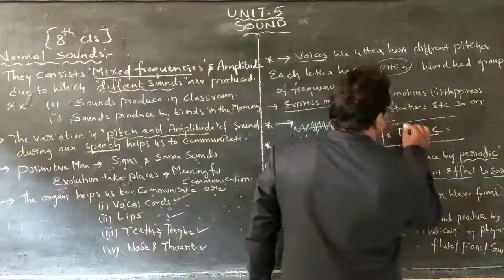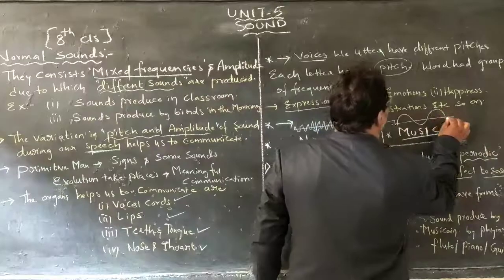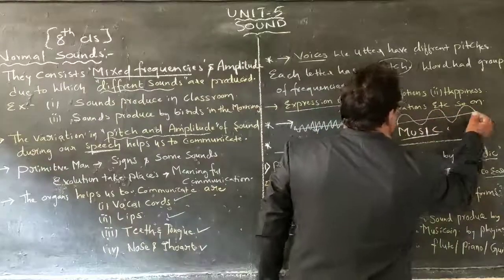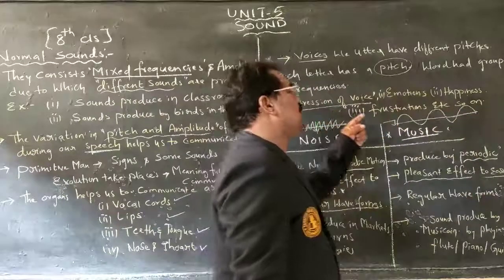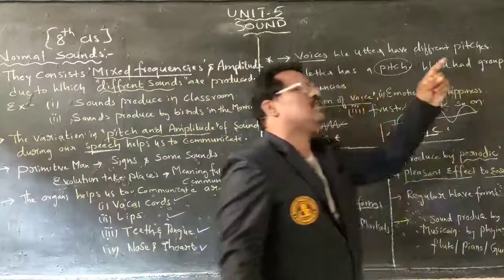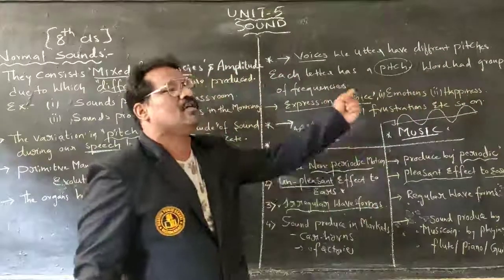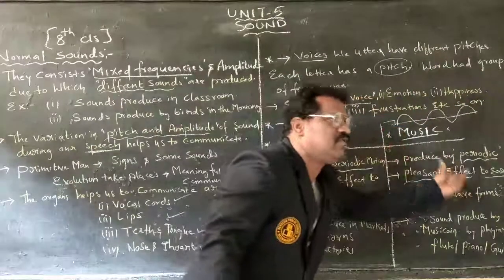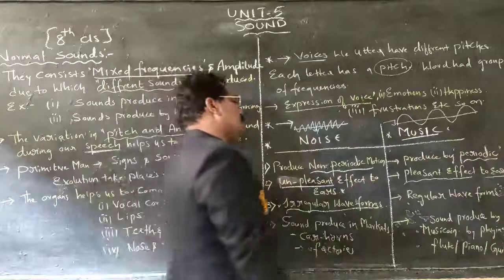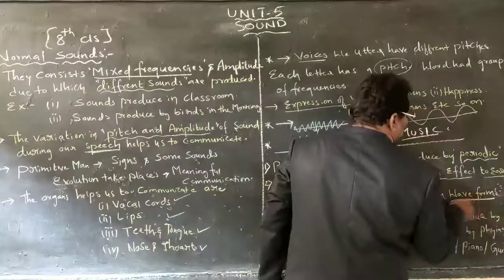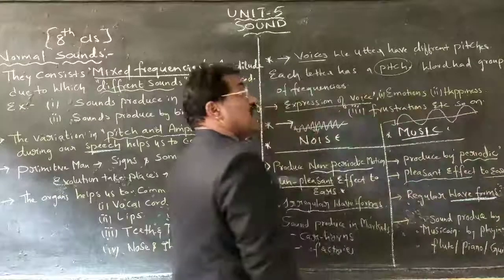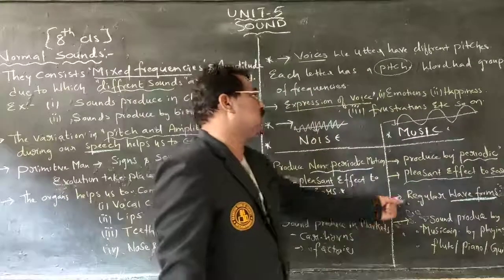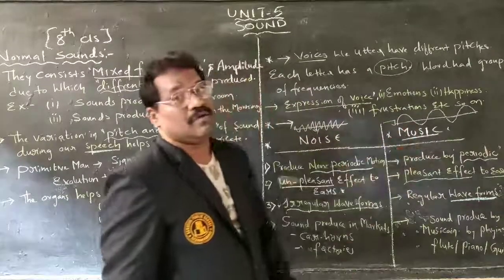Whereas in music, the wave moves regularly, with a regular movement and variation, with a constant amplitude as well as constant frequency. So the waveforms that take place are much more regular. That is called nothing but music.